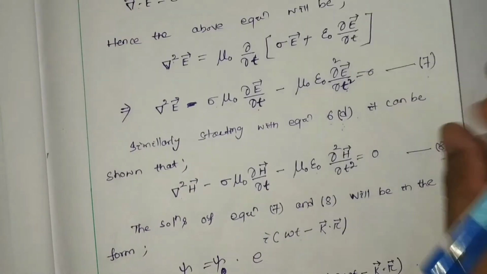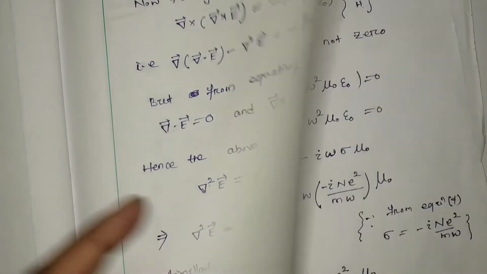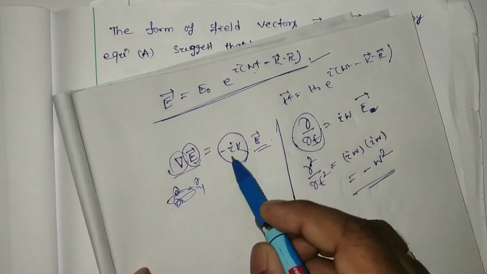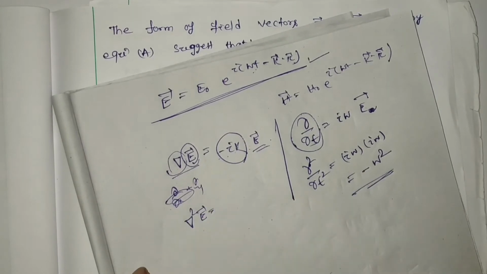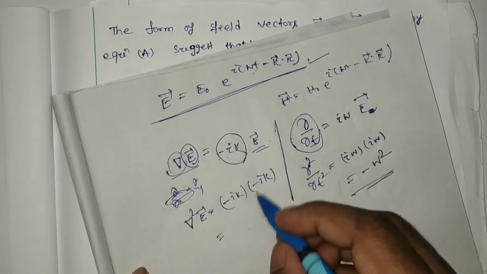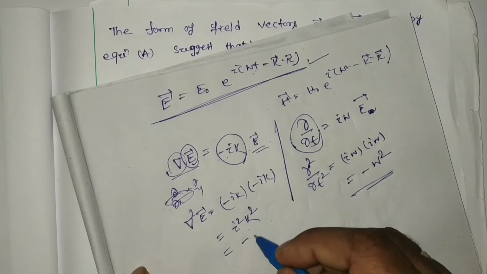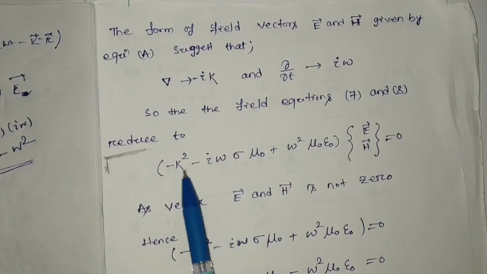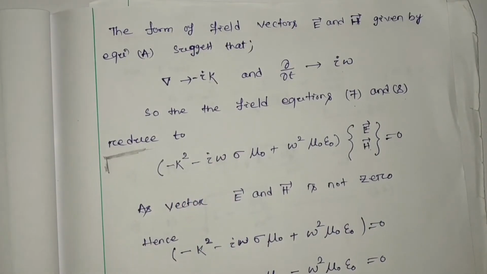For del square E, we get minus i k into minus i k, which is i square k square, that is minus k square. Very simple.